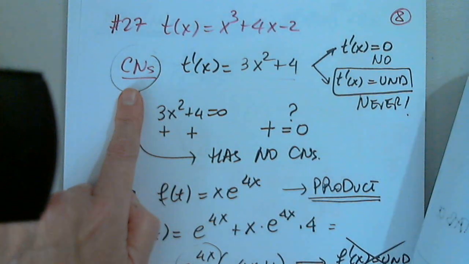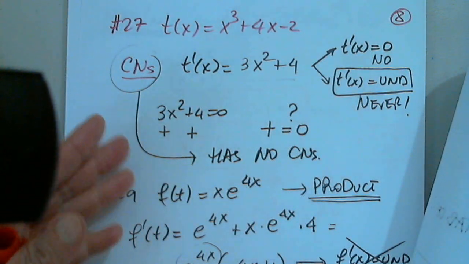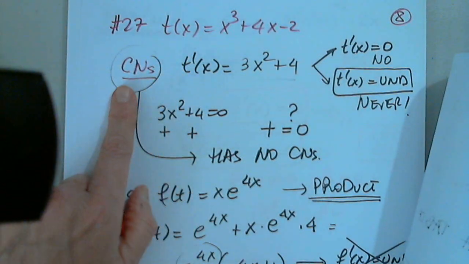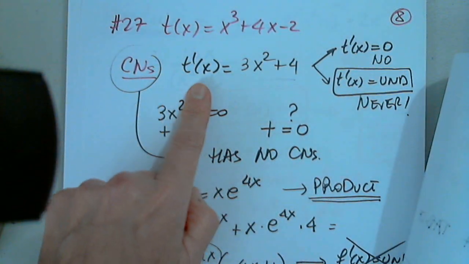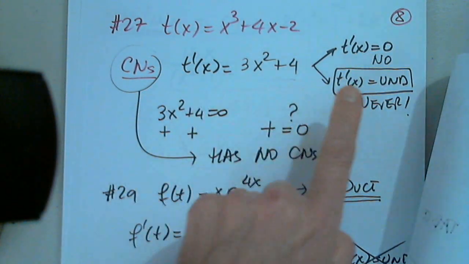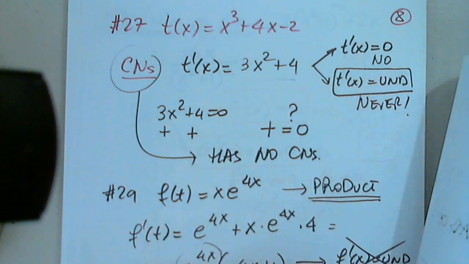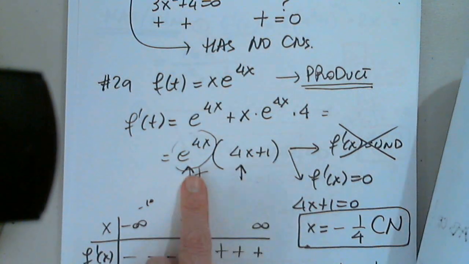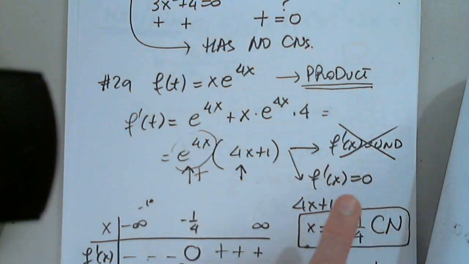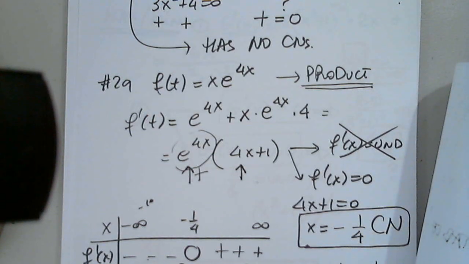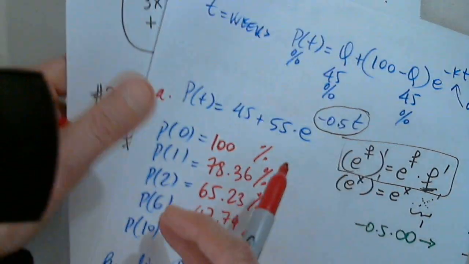We're asked to find critical numbers. In order to find critical numbers and max min, we found the derivative. We set it equal to 0, and we set it equal to undefined. So we determined the derivative, we set it equal to undefined, and we set it equal to 0. Okay, cool. Perfect.